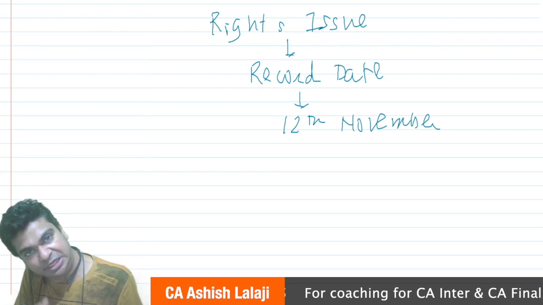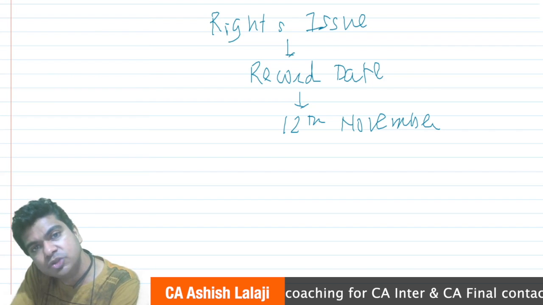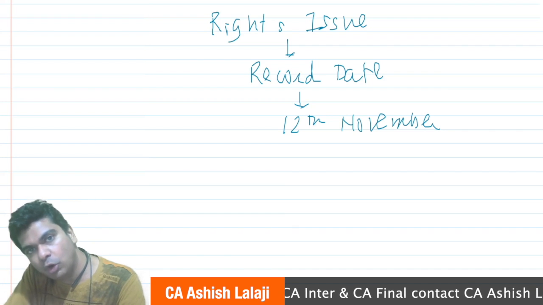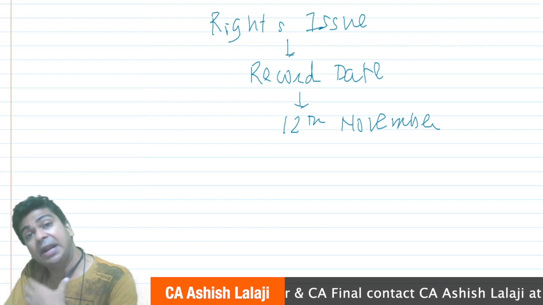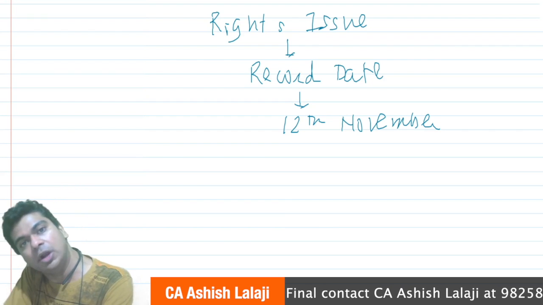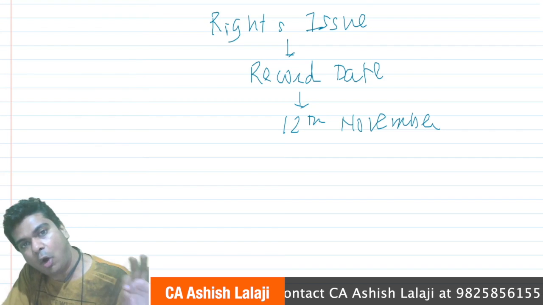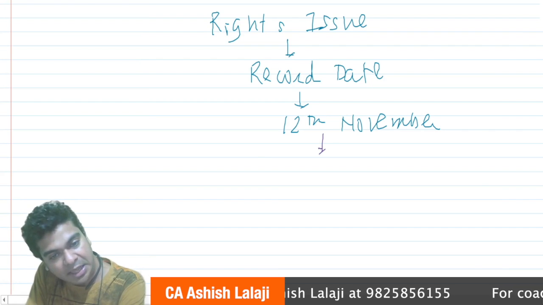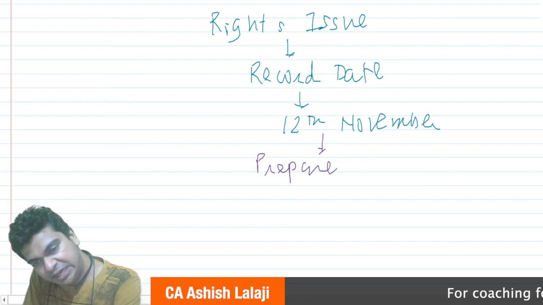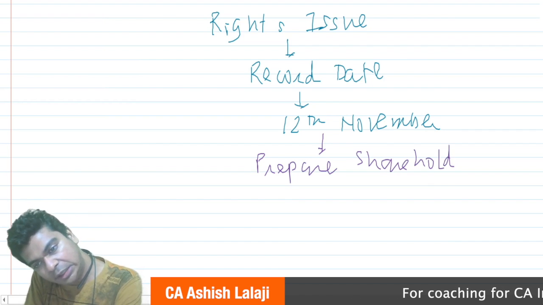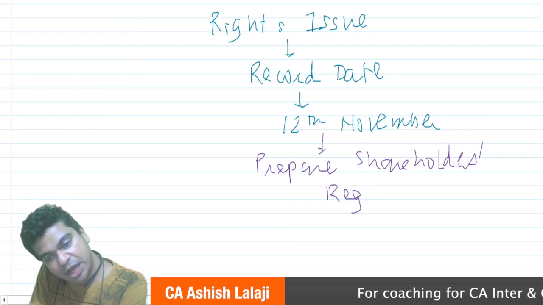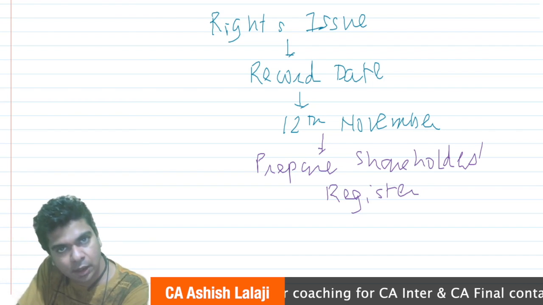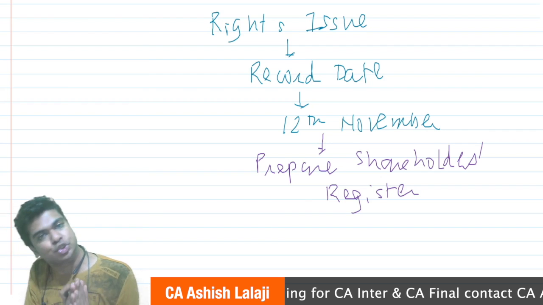Every day, the ownership of the shares is changing because every day, millions of people are buying and selling shares. I want to communicate to my existing shareholders that I'm coming up with a rights issue. But as a company, I don't know who is my shareholder right now. So I announce a record date. On the record date, 12th November, we shall prepare the shareholders register, and whoever's name appears on 12th November as a shareholder is eligible for the rights issue.